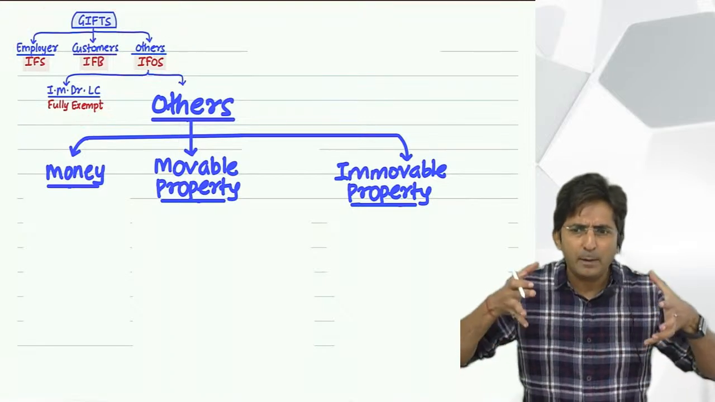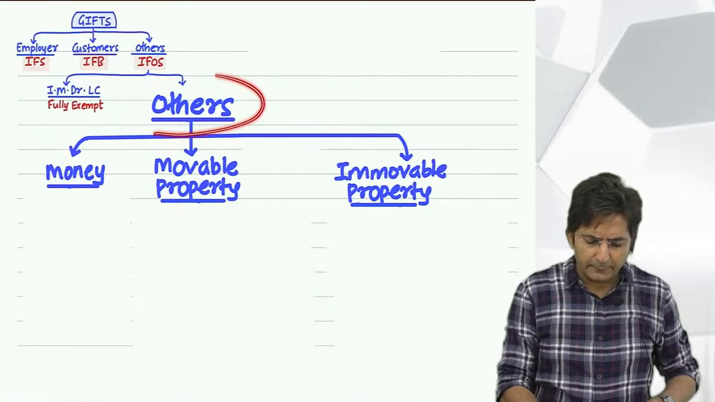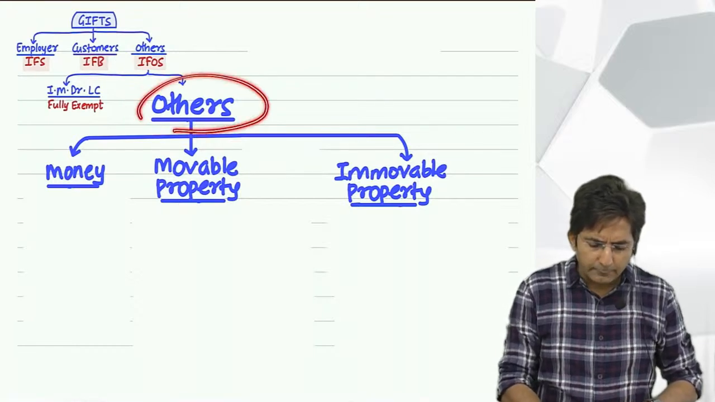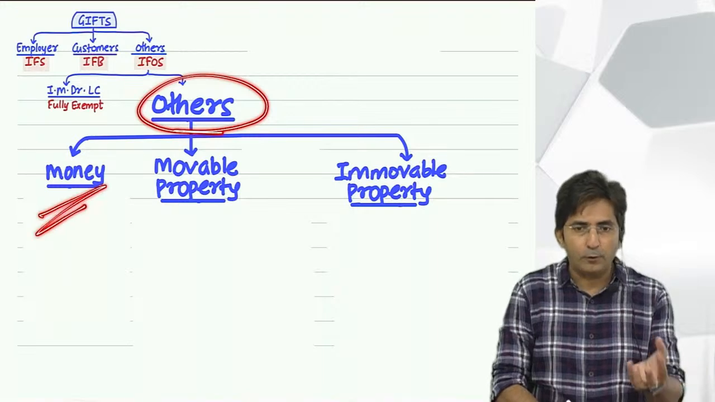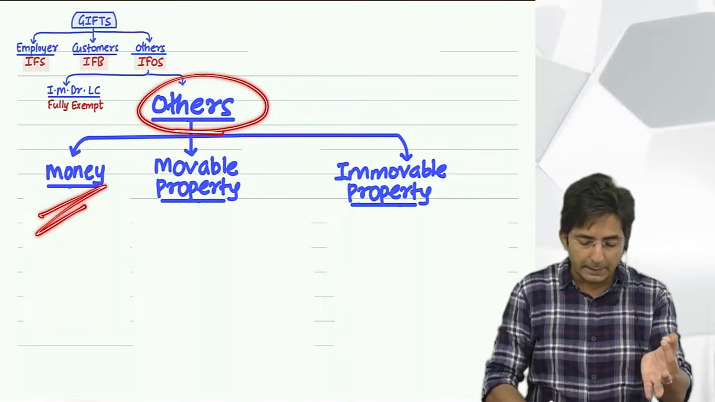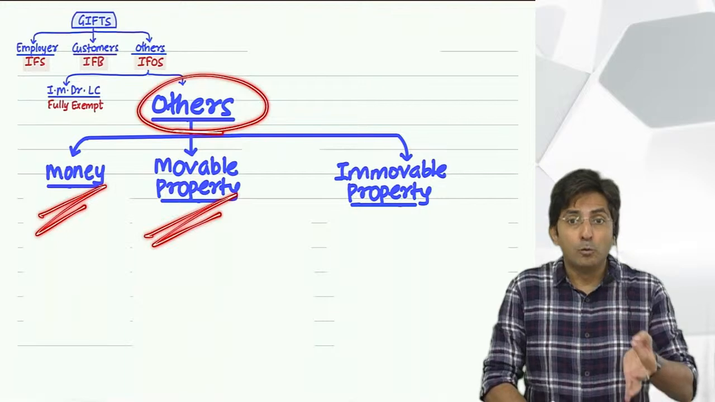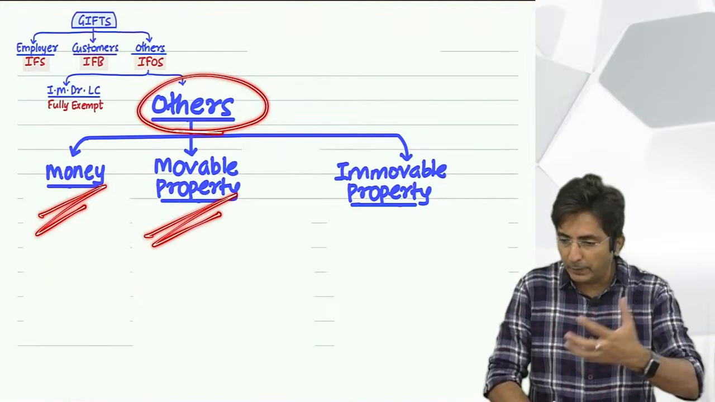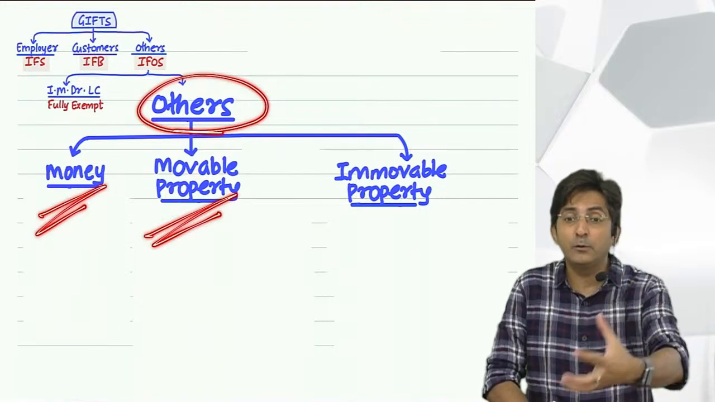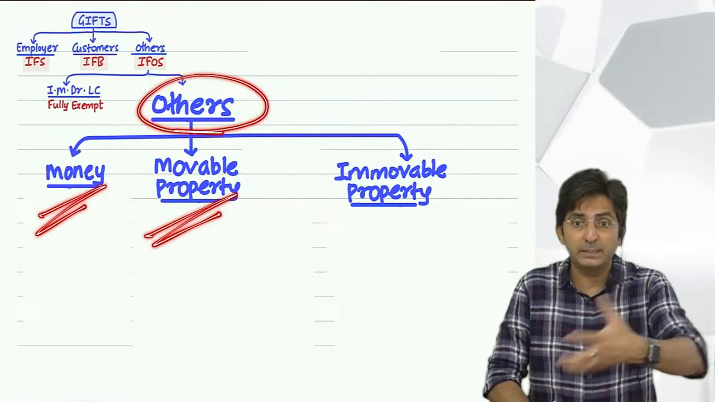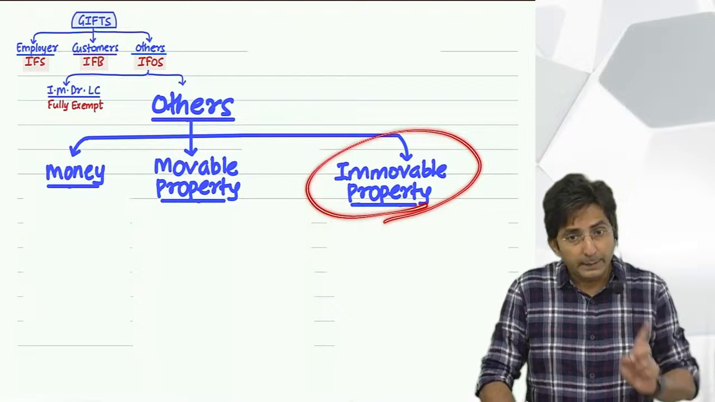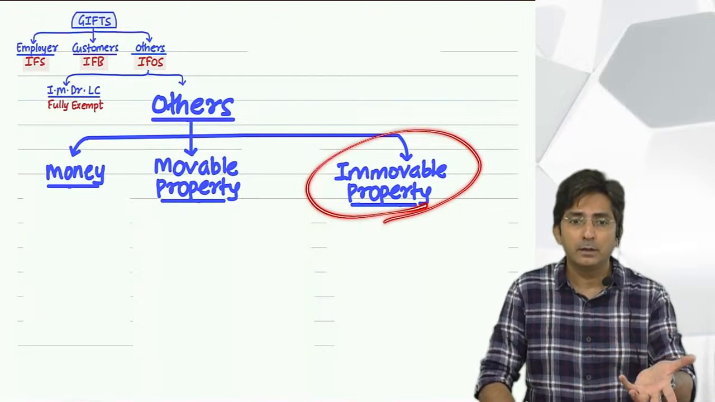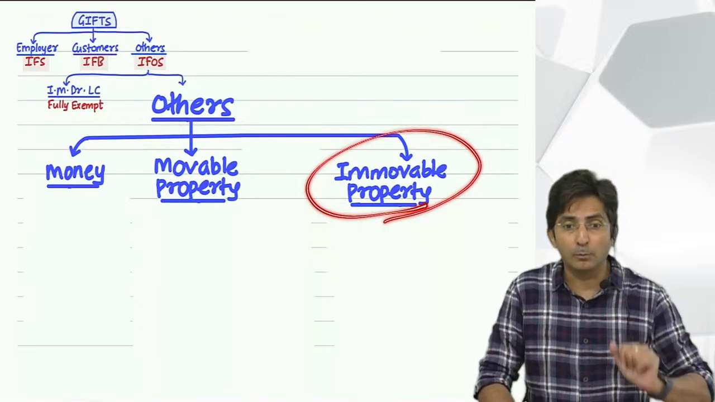Now I want to elaborate other gifts. Now see, other gifts can take three forms. Sometimes you get gift in the form of money. Sometimes you get gift in the form of movable property. Movable means a property which can move. Gold, silver, shares, something which can move. And sometimes you get gift in the form of immovable property like house, a land, something which is not movable.